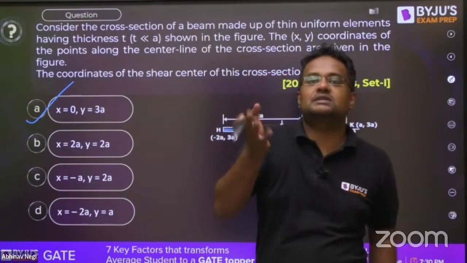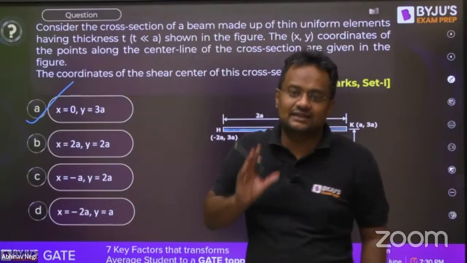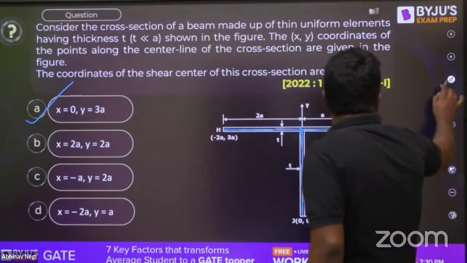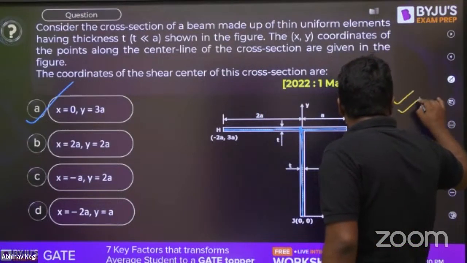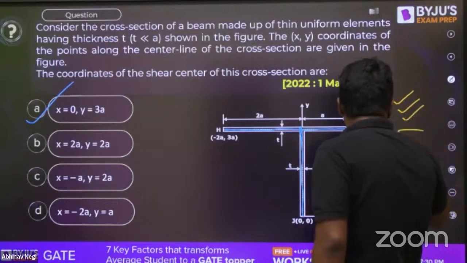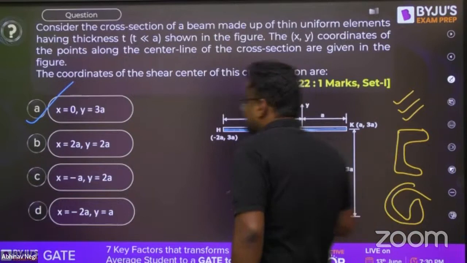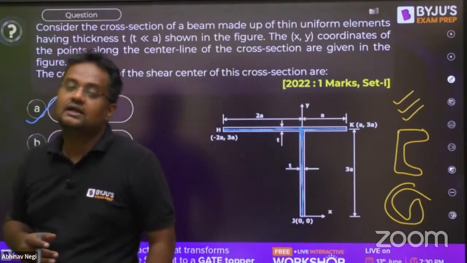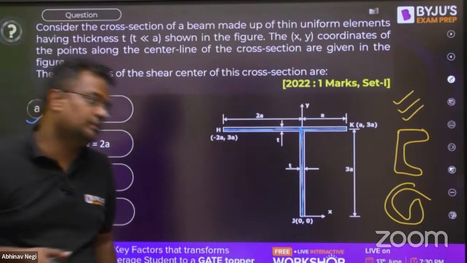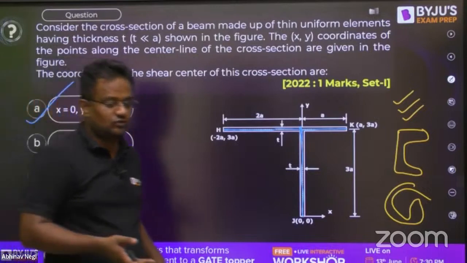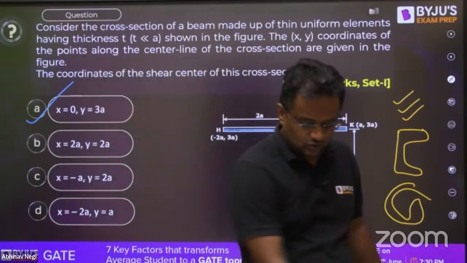It may come, but chances are less. I cannot directly say that it will not come. So I recommend the first, second and third golden rules, and then some standard results, like the shear center of an open slit section. Going beyond that, first you have to cover other topics also.